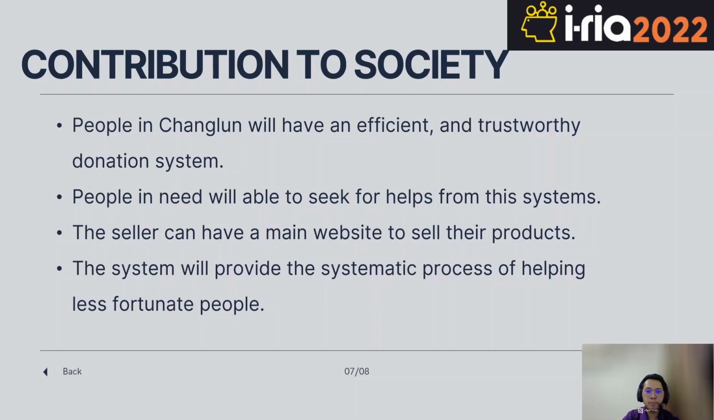Next, contribution to society. First, people in Changlun will have an efficient and trustworthy donation system. The second is that the people in need will be able to seek help from the system. The third is that the seller can have a main website to sell their product. And the fourth is that the system will provide a systematic process of helping less fortunate people.